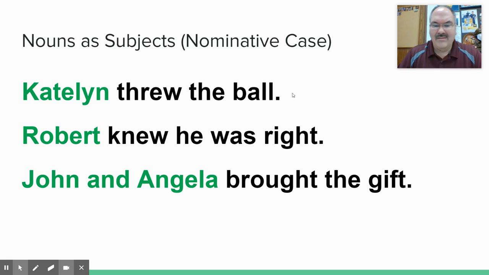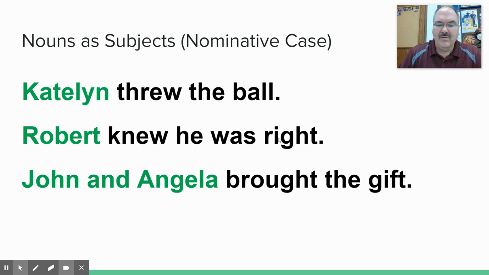In this screen, you can see three sentences that don't have pronouns. They have nouns that are used as a subject of each sentence, and that's what makes it the nominative case. It's a fancy way of saying that the word you're talking about is a subject. So in this sentence, Caitlin threw the ball. Caitlin, which is in green, is the subject because she is performing the action, right? She's actually throwing something. So Caitlin is the subject.